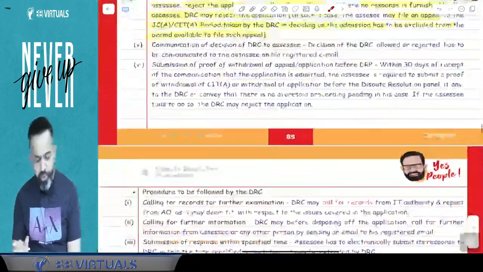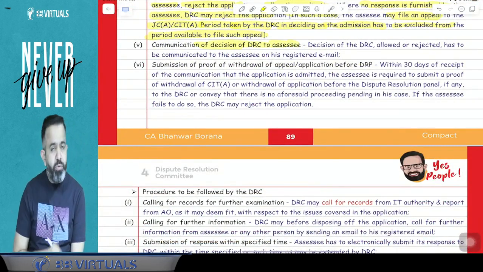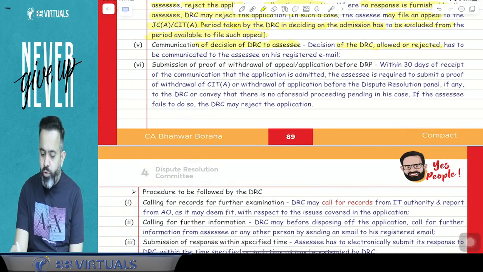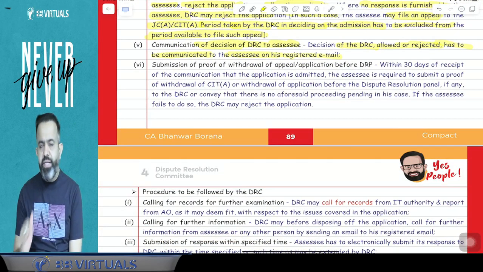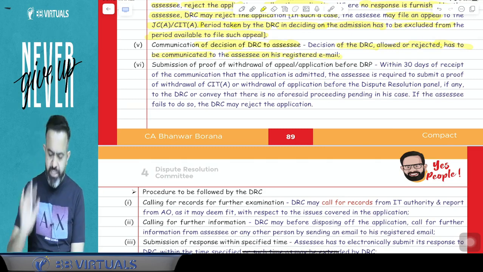Yes. Now next part. All people pay attention. Now communication of decision of the DRC to the assessee. So the decision of DRC, allowed or rejected, has to be communicated to the assessee on his registered email ID. So online only you will get the response that your application is accepted by DRC or rejected by DRC.